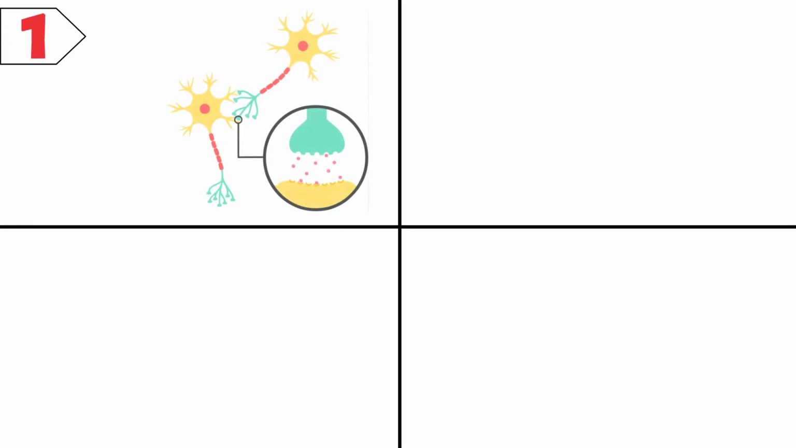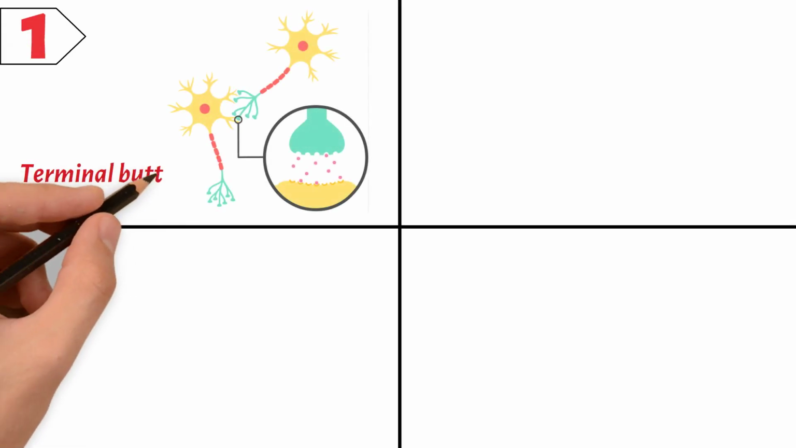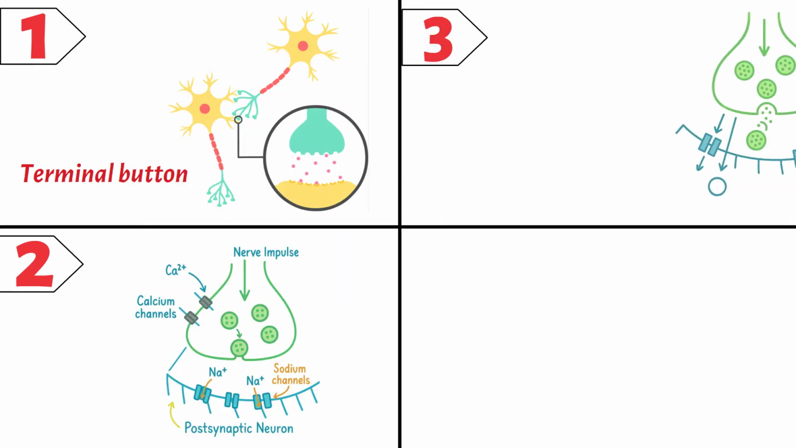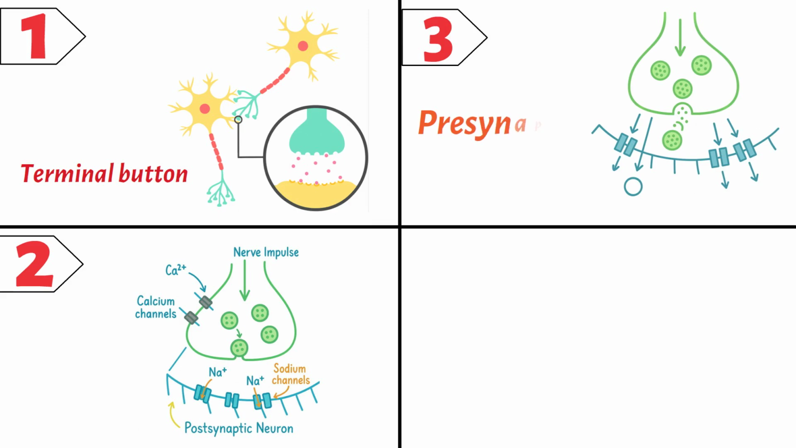1. An action potential travels along the presynaptic neuron's axon to the terminal button. 2. This triggers calcium channels to open, allowing Ca2+ ions to enter the terminal button. 3. Calcium ions cause synaptic vesicles containing neurotransmitters to fuse with the presynaptic membrane.